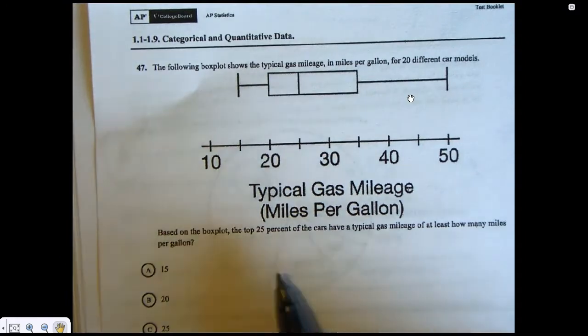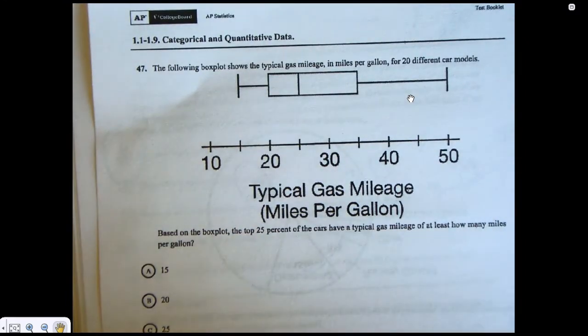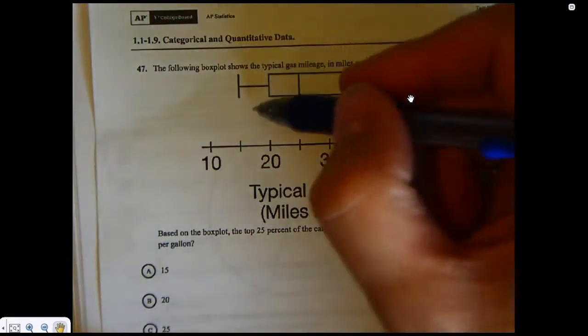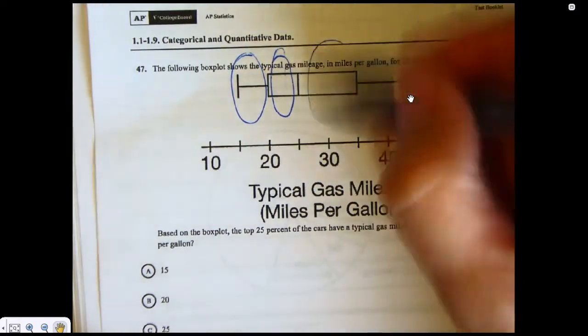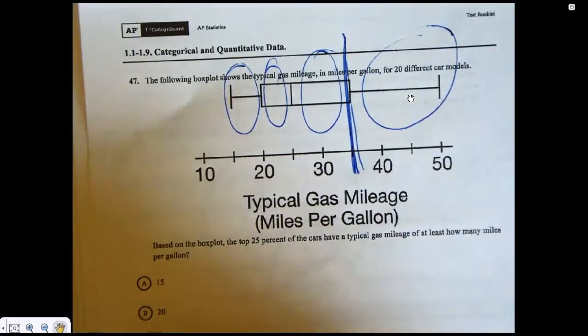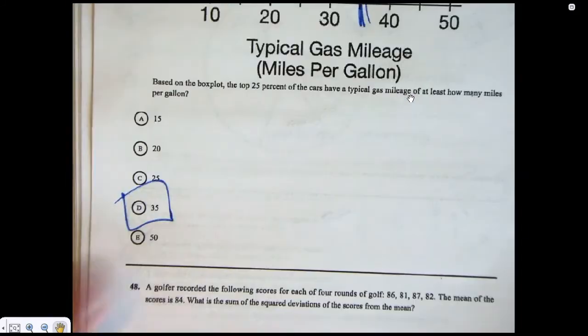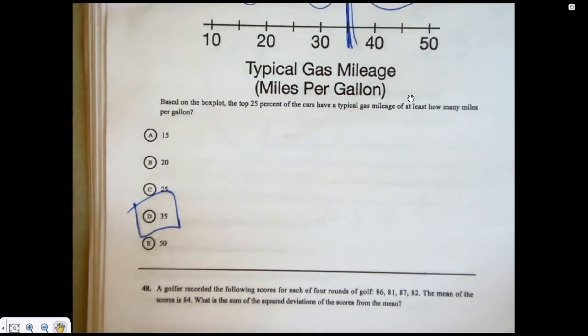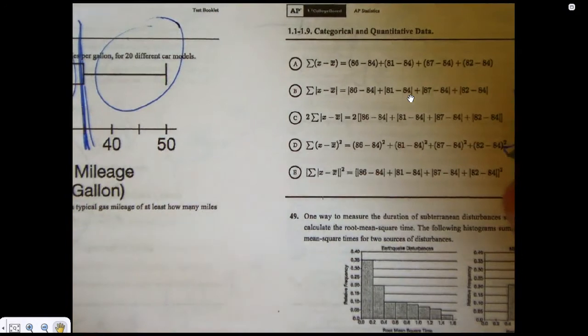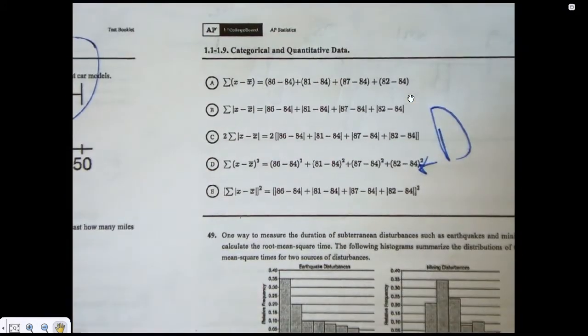Top 25% have typical gas mileage of at least how many miles per gallon? So the top 25% splits it: 25% there, 25% there, 25% there, 25% there. So above 35 must have at least 35. That one is D. 48, you don't have to do. That's the formula for how you find standard deviation if you're interested. Don't worry about it right now.